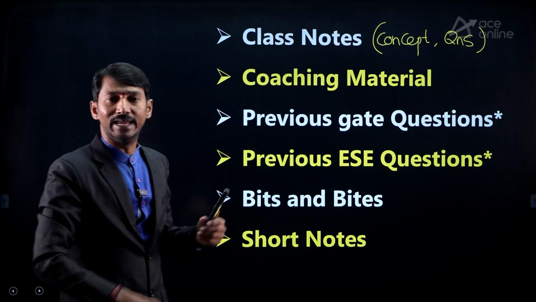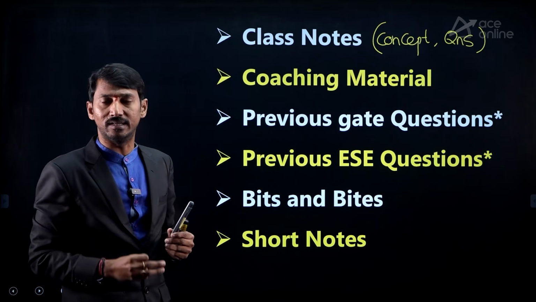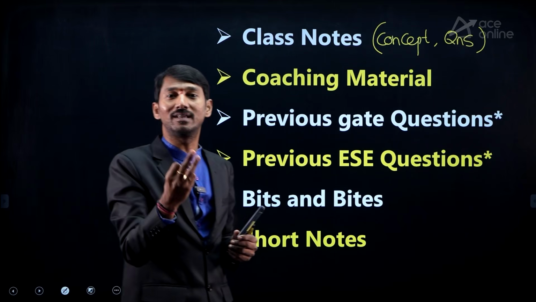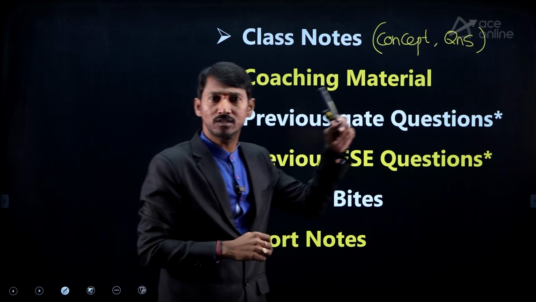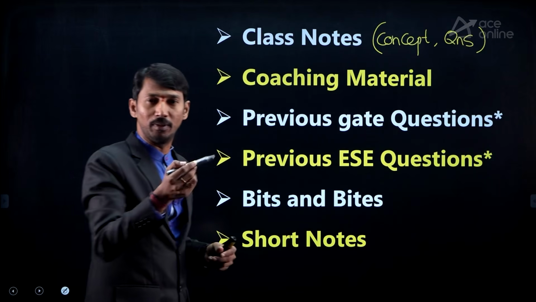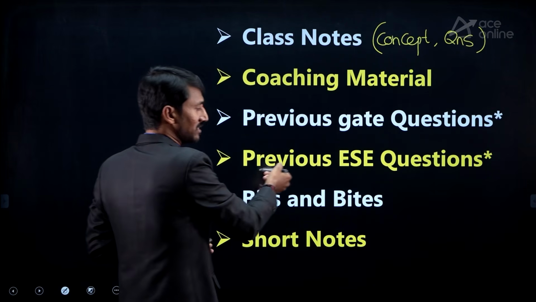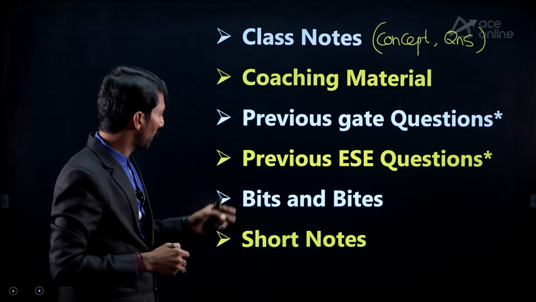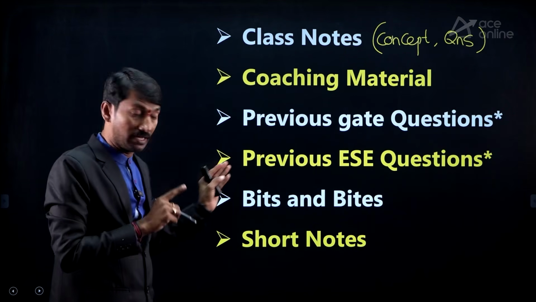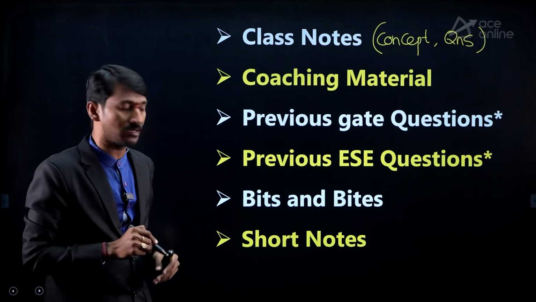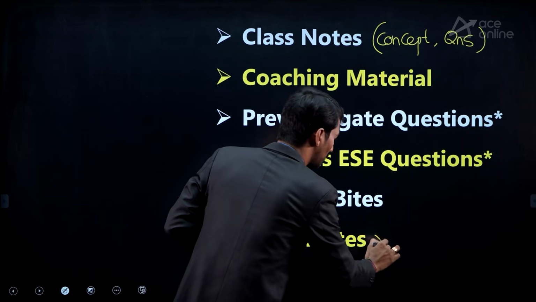Anyway, you know that our ACE Academy is providing two kinds: classroom practice, that is the textbook, and second, self practice, that is the workbook. All questions must be done. After that, previous GATE questions must be done, that is PYQs we can say. Previous ESE questions, ESE prelims questions mostly preferable. And the Bits and Bytes books given by our ACE Academy, yes, follow those, where standard questions are there. And short notes is compulsory.